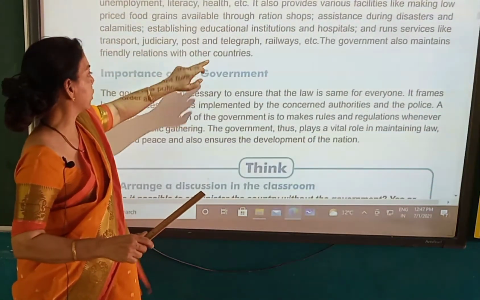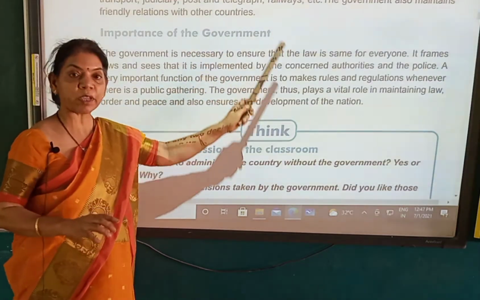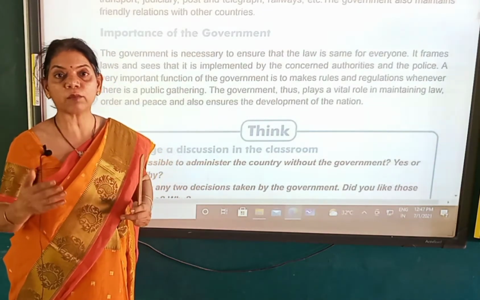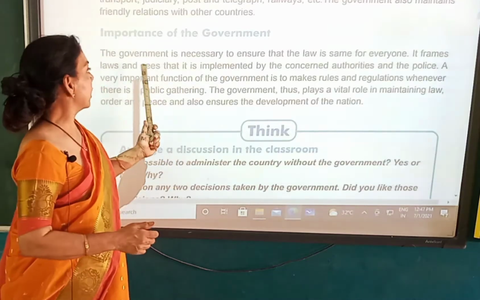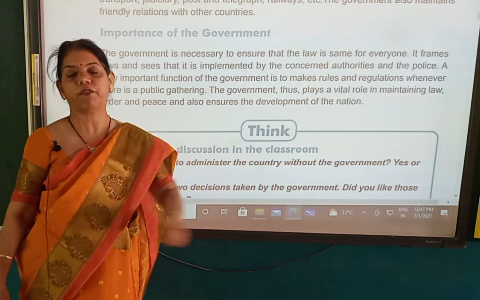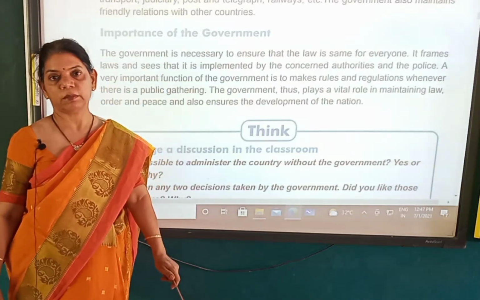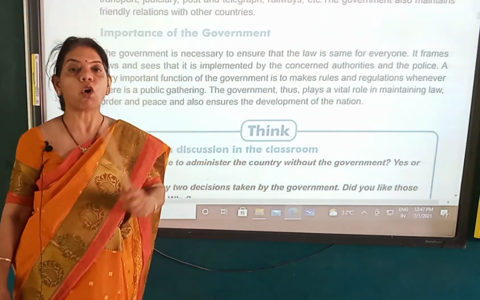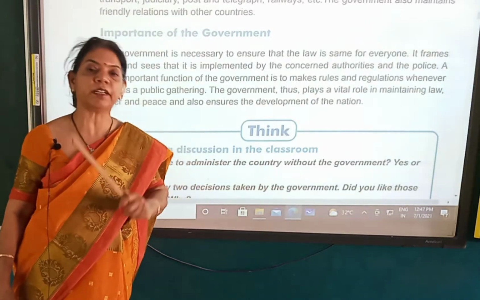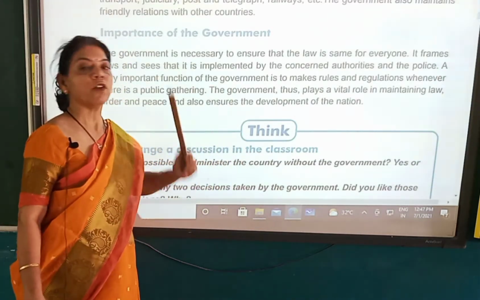We move on to the next point, the importance of the government. As it is performing these functions, it is doing a very important job. So you can understand the importance of government. The government is necessary to ensure that the law is the same for everyone. Yes, all people are equal in the eyes of law, right? May he be rich or poor, no discrimination regarding gender, no discrimination regarding the rich and the poor. All are equal in the eyes of law.